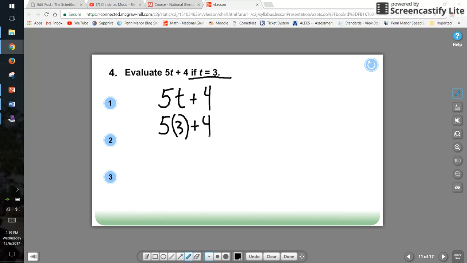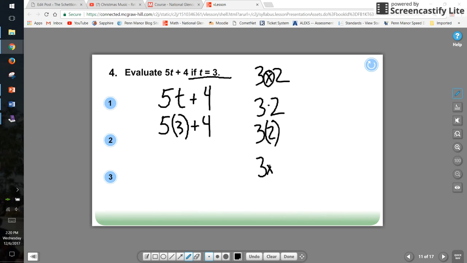Since we're doing algebra, there's a couple of different ways we need to know how to represent multiplication. We're used to seeing 3 times 2. However, now that we are doing algebra, we're going to get rid of this x because that could become one of our variables. So we're going to say maybe 3, and then up here in the middle, a dot that represents the multiplication symbol, 2. Also, like I wrote in my 5 times 3 example, 3 parentheses 2 would be 3 times 2. Or if I had a variable, I could just put the 3 next to the variable. Maybe it's x. And in this case, that would be 3 times x.